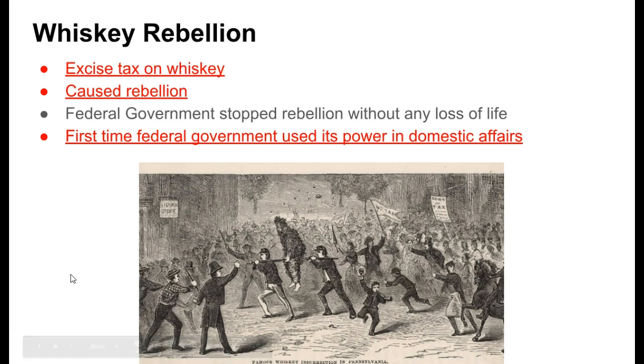This extra tax on whiskey caused a rebellion to ensue. People were upset about the tax, so they rebelled about it. The federal government was able to stop the rebellion without any loss of life, and the reason why this is so important is because it's the first time we saw the federal government use its powers, sending the National Guard, or sending military in domestic affairs.